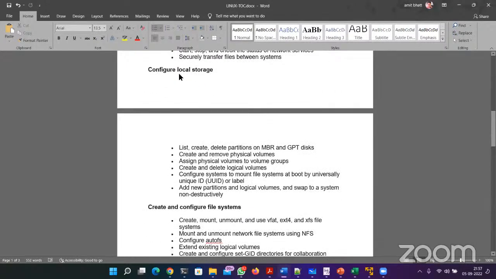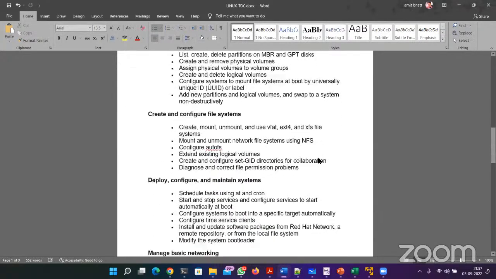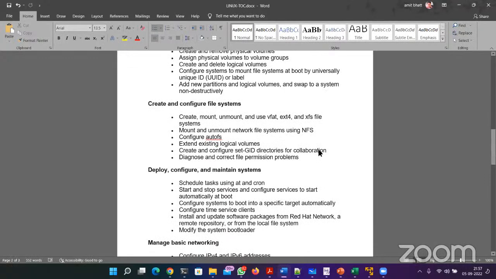Then configure local storage. So this is the storage part. How to deal with the hard disk, how to create a partition, how to create a file system, how to save your data like that. And how many types of partitions are there.